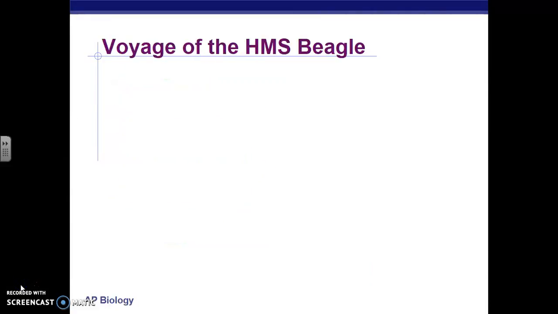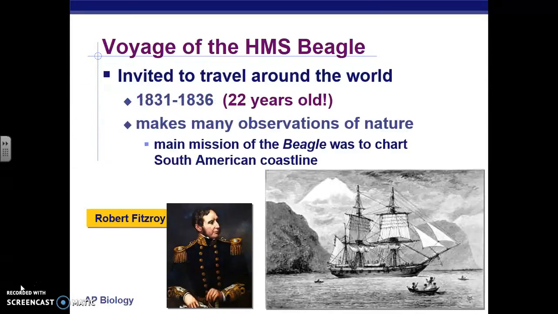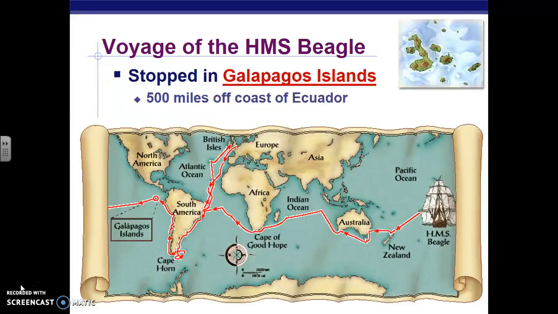One of the classic Jeopardy questions is, what boat did Charles Darwin use to travel to the Galapagos? The name of the boat, not that you need to know this, is the HMS Beagle. He traveled mostly to islands on the South American coastline to study the organisms on those islands. Particularly, he stopped at the Galapagos Islands, which is off the coast of Ecuador.